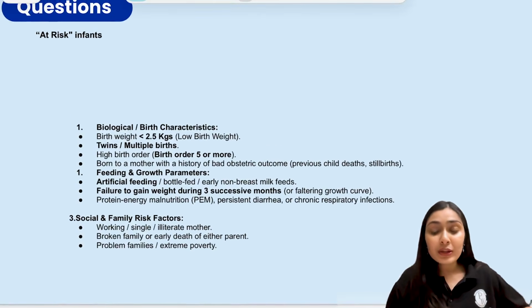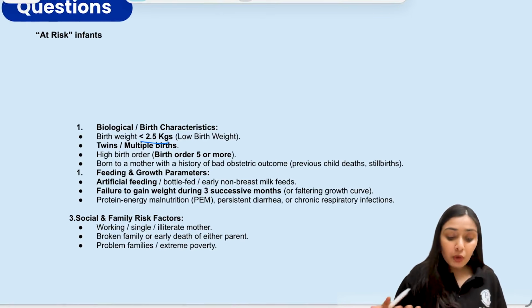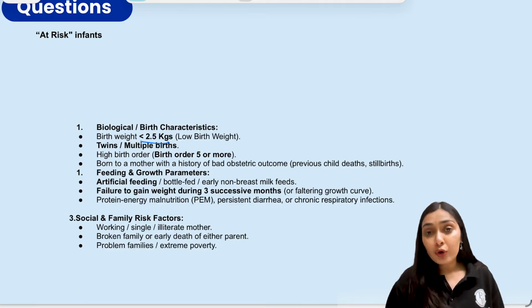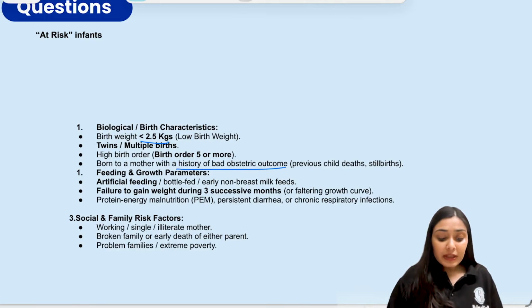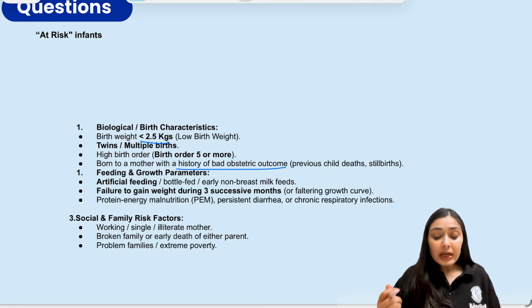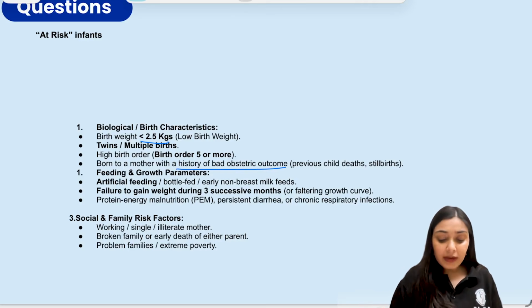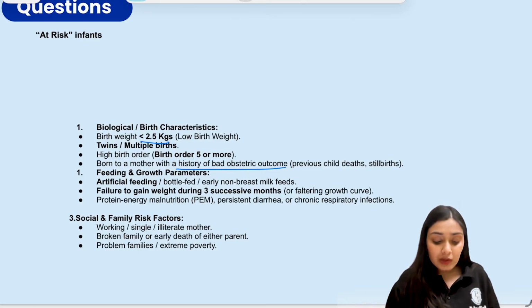So let's revise what these at-risk infants are. Firstly, biological or birth characteristics. If birth weight is less than 2.5, that is a low birth weight child. Twin or multiple births. If there is higher birth order, that means 5 or more. Or if the child is born to a mother with bad obstetric history. Feeding and growth parameters: if the child is bottle fed, artificially fed, non breast milk fed; failure to gain weight in 3 successive months; protein energy malnutrition; persistent diarrhea; chronic respiratory infections. And family and social factors: working mother, single mother, illiterate mother, broken family, early death of either parent, problematic family, extreme poverty.